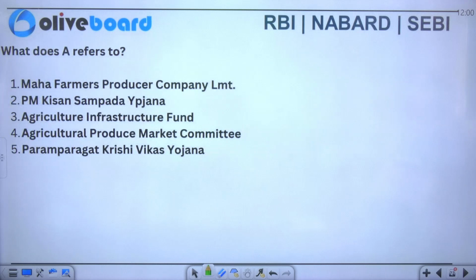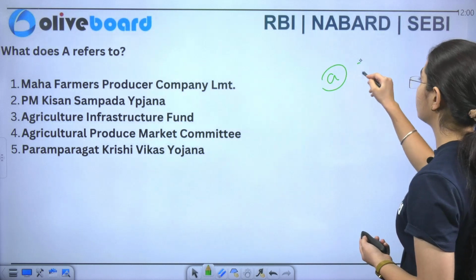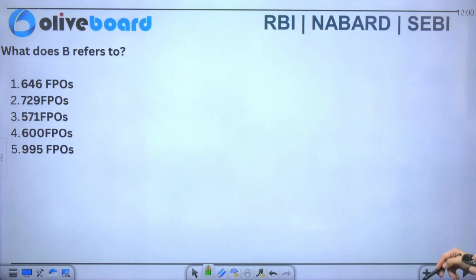Now you have to tell me, what does A refer to? Is it Farmer Producer Company Limited? Is it Pradhan Mantri Kisan Sampada Yojana, Agriculture Infrastructure Fund, Agriculture Produce Market Committee, or Paramparagat Krishi Vikas Yojana? So here we talked about a company, so you have one company only, so the answer is A, which is your 1. Okay. Next question you have about the FPOs.